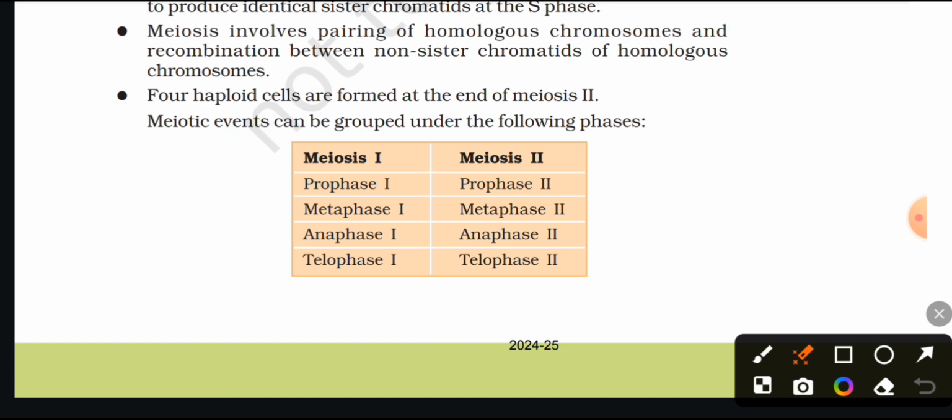Meiotic events can be grouped under the following phases: meiosis I and meiosis II. Meiosis I: prophase I, metaphase I, anaphase I, telophase I. In meiosis II: prophase II, metaphase II, anaphase II, telophase II.